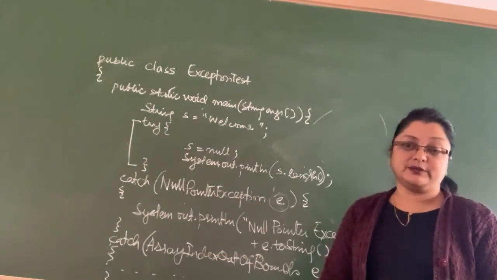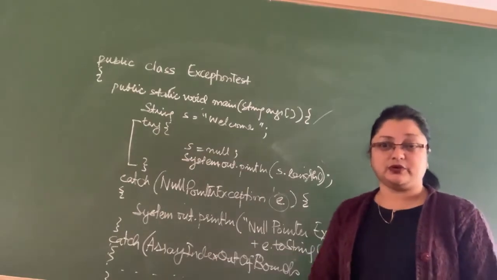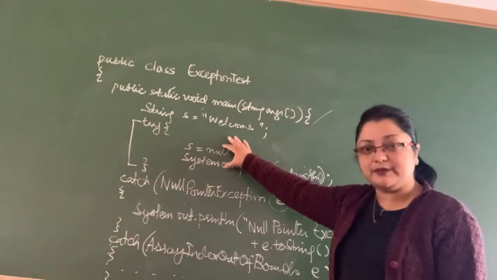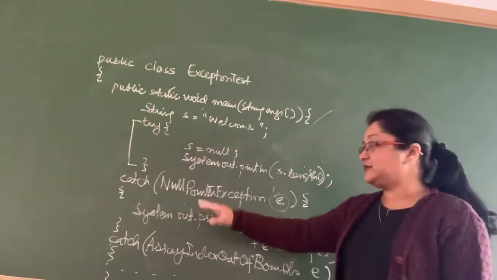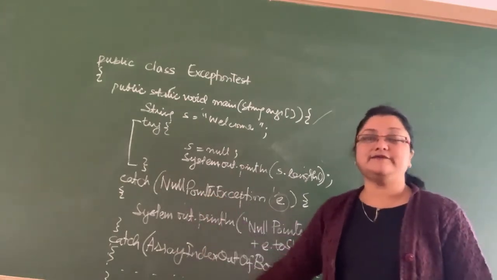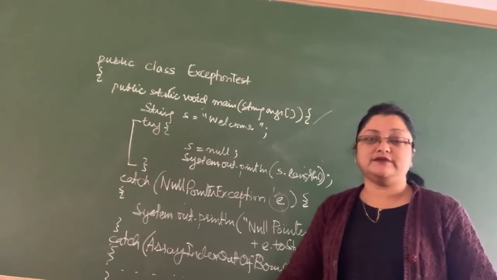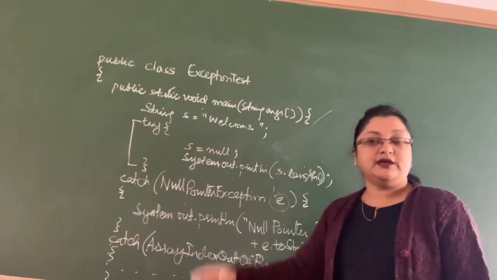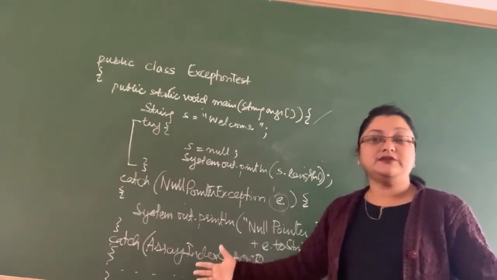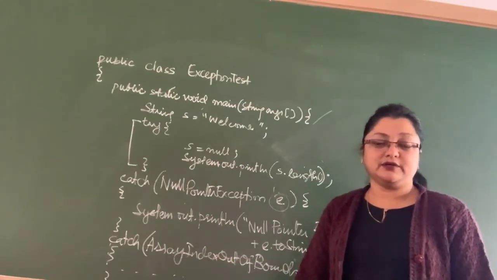And if it does not match any, suppose it is neither a null pointer exception nor an array index bound exception, but some other kind of exception which has occurred because of the statements in the try block, then it will behave as if there is no catch block. If there is no matching catch block, it means there is no exception handling.